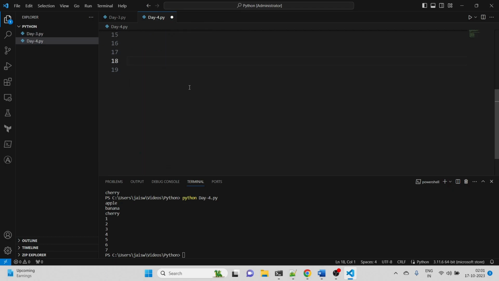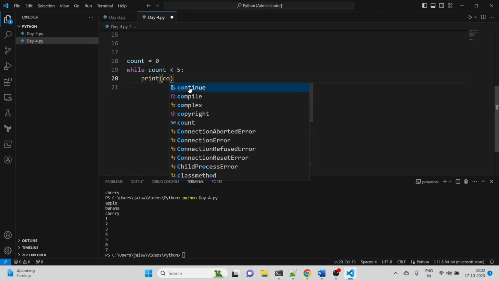Now let's talk about the while loop. We can use while loops to repeatedly execute a block of code while the condition is true. So while the condition is true, our program will execute. Let me show you an example. Let's say I use a variable count and put its value at 0. I create a condition: while count is less than 5, colon, to start the block. Then we print the count.